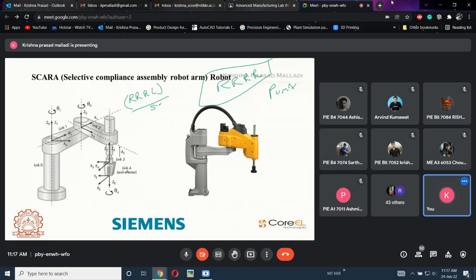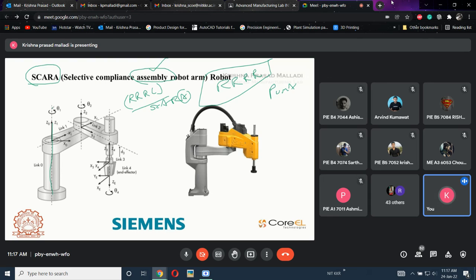This is SCARA and this is Puma. Especially for assembly applications we will use SCARA, that is why the linear joint is coming. SCARA is mostly used for assembly applications. What will happen in it? Three rotary joints. See this one.